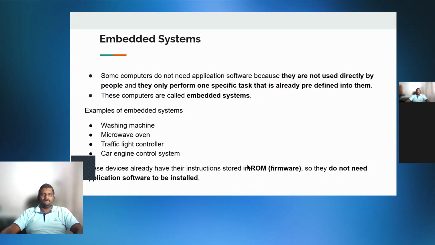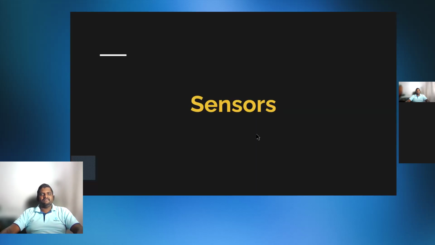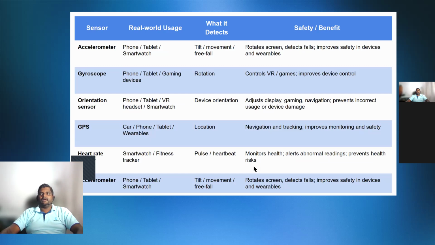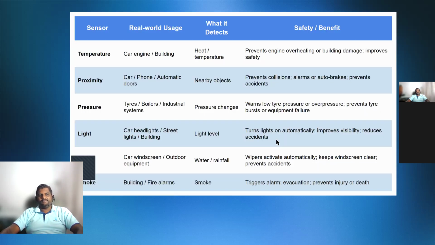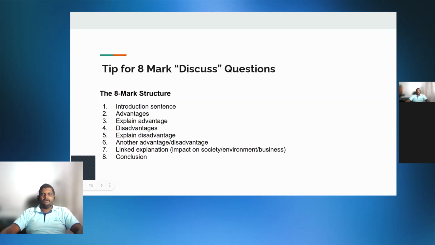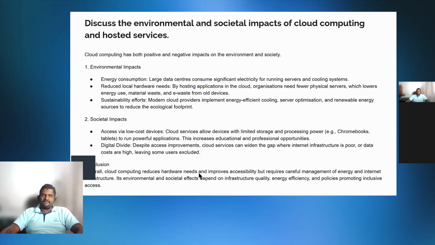So, given insight on certain areas, analyzing the patterns of the papers, and certain things that they need to memorize, right? These are actually a lot of newer concepts that are being questioned on papers. So we are doing those things, and a lot of sensors, right? These are actually not in the book, but really questioned in the papers. If you'd have gone through even term tests, we will be asking these based on past papers, right? Then how to write discussion questions and answers for 8-mark questions. What is the structure? Example answers. Likewise, a lot of those things, right?